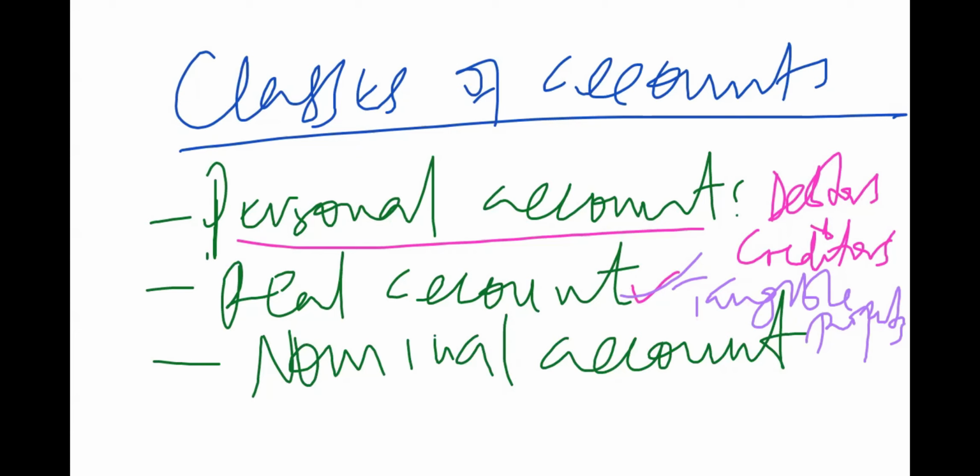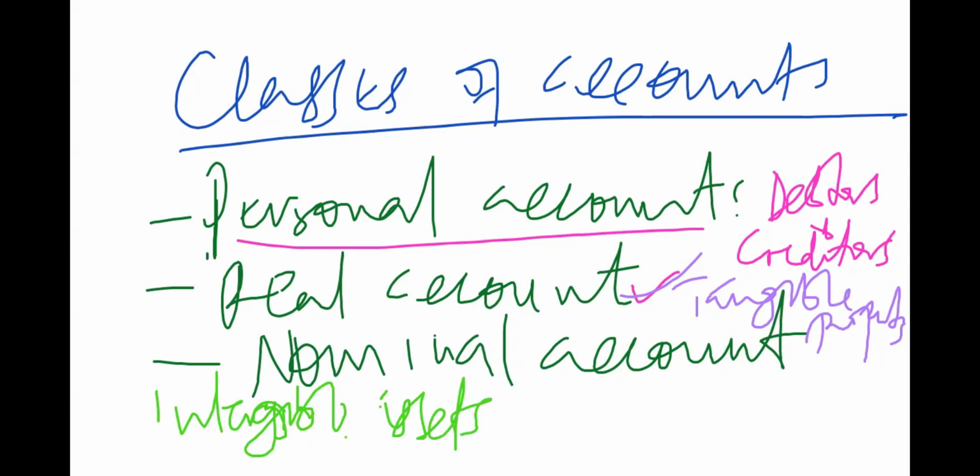But when we come to the nominal accounts, these are specifically handling intangible assets. These are assets that we can't touch and we can't see.